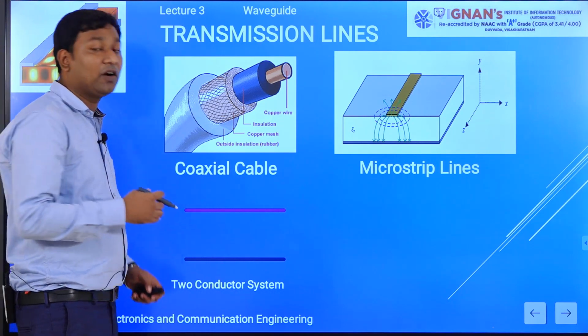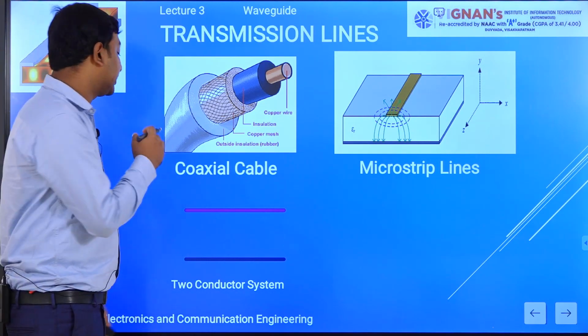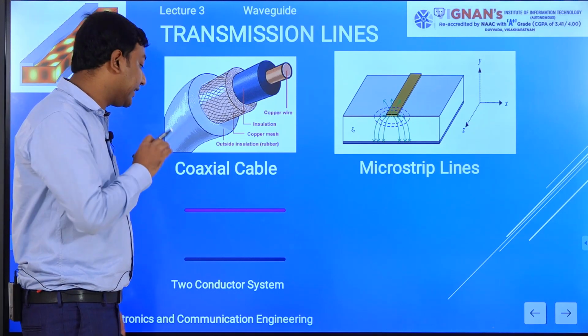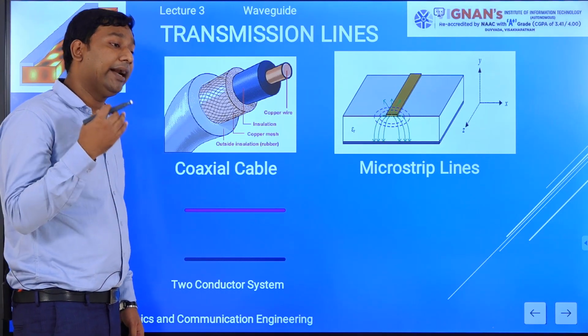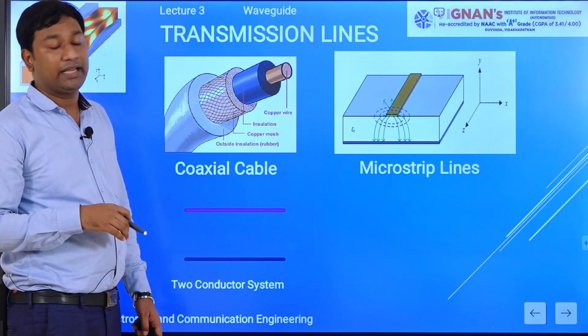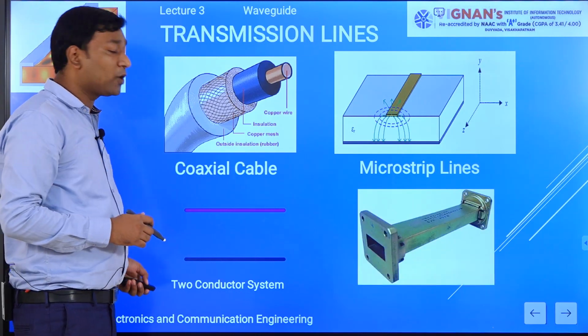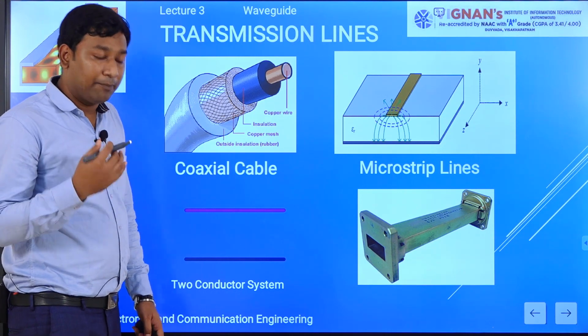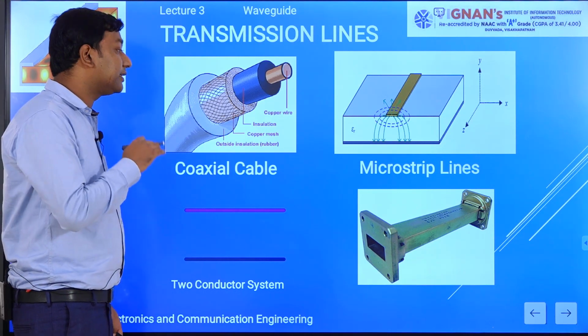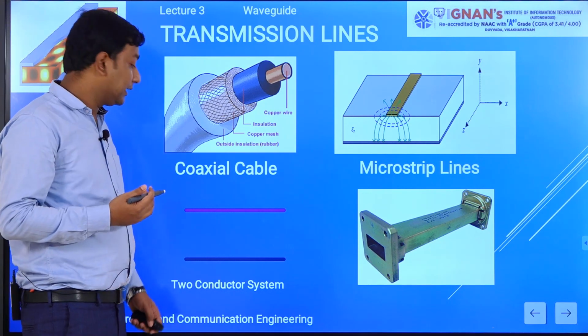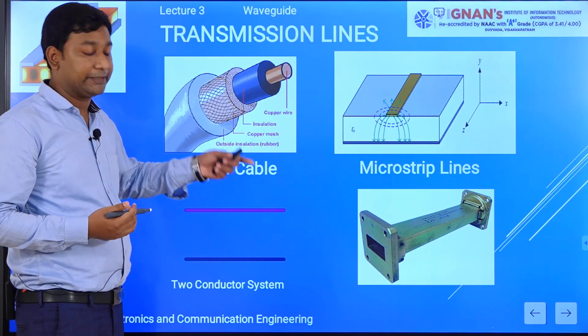That is the problem of the two conductor system: the external electric field is attracted, interference occurs and the bandwidth is reduced. Another problem is that in high frequency applications, more modes are generated, and problems are associated with that number of modes.